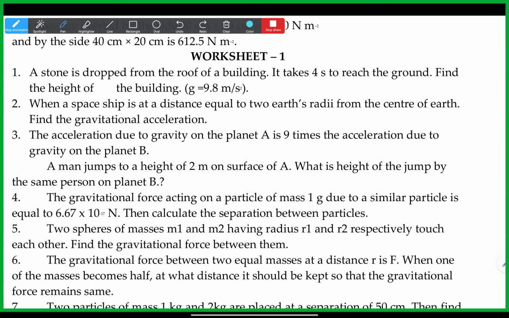So here we have the given data, Pranami. Suppose g is equal to G capital M by r square. So this is constant, no, Pranami? Yes, sir. So what will happen here? Simply, it's a direct one.